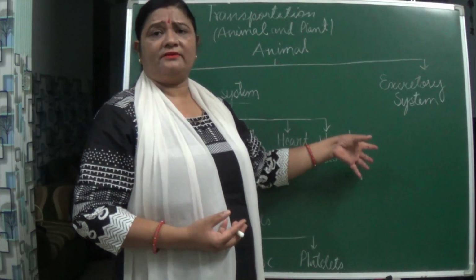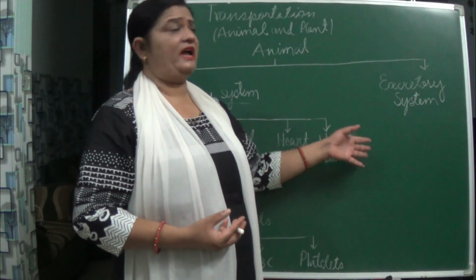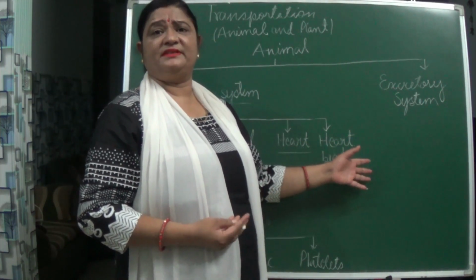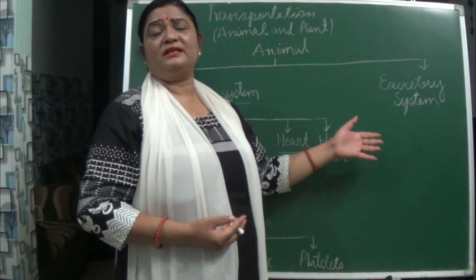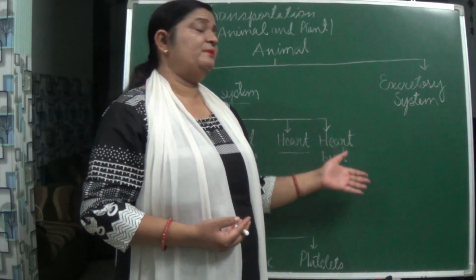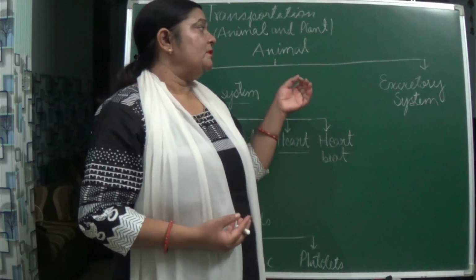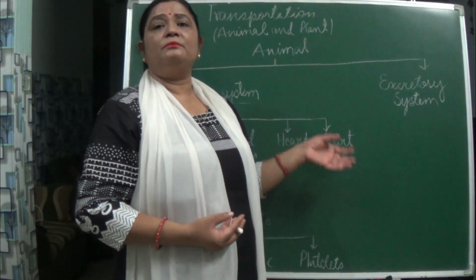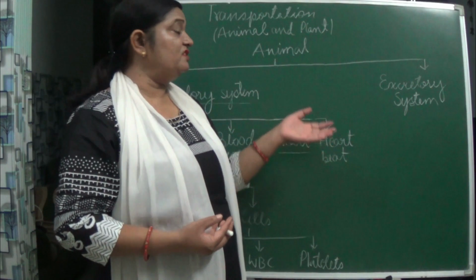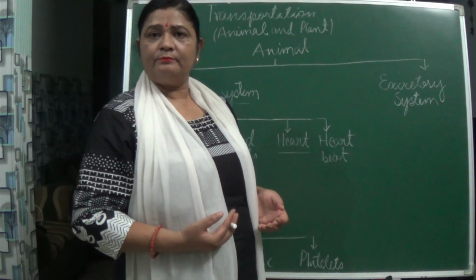After digestion and all the metabolic activities in the body, what happens? In the liver you can see urea is released, bile pigments are there, other worn out cells are also there. So how are these toxic substances removed? They are also flowing through the blood, isn't it?